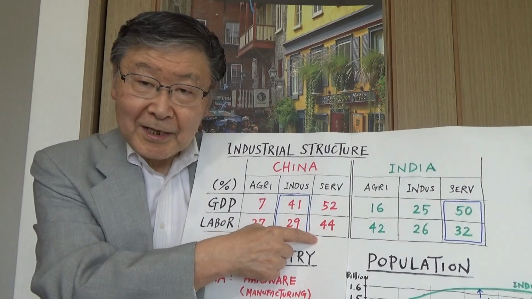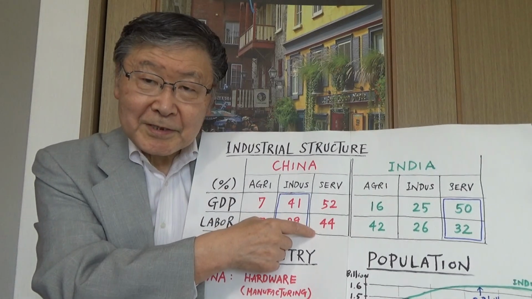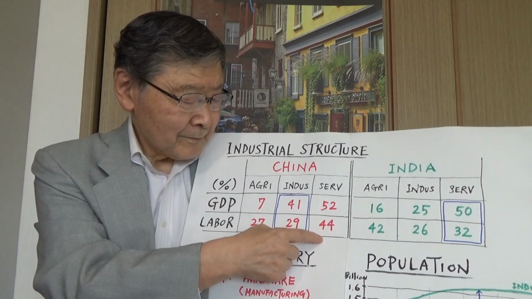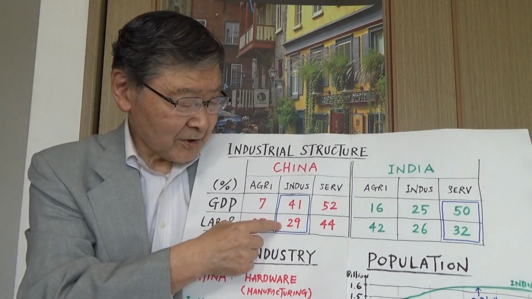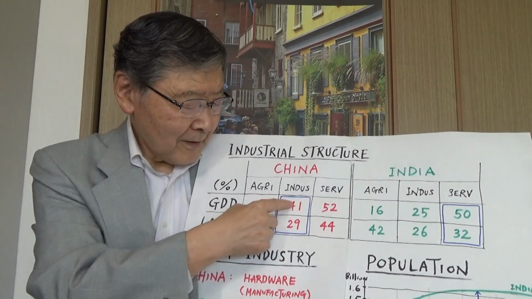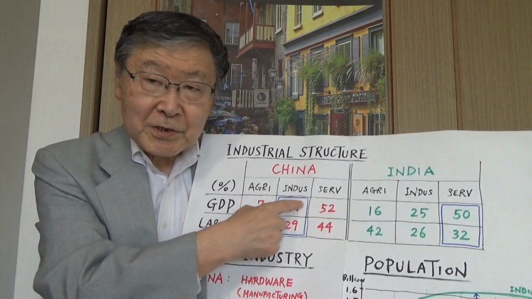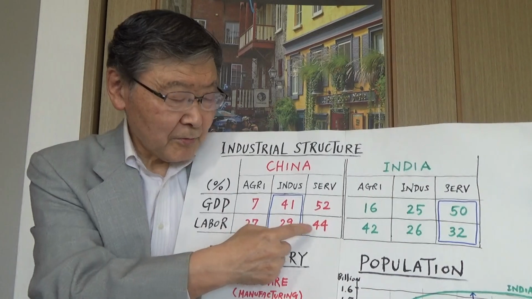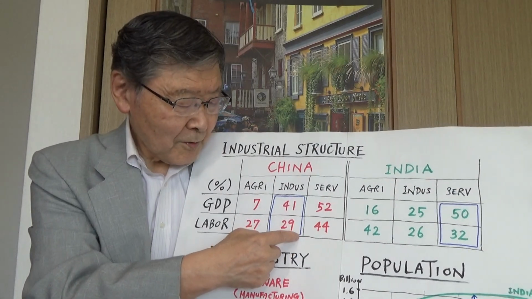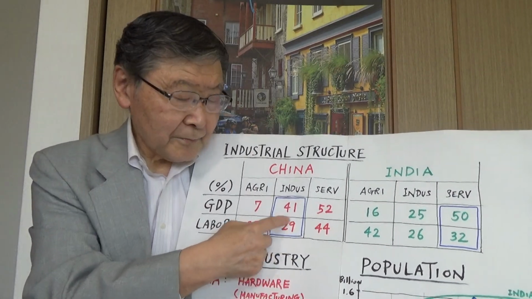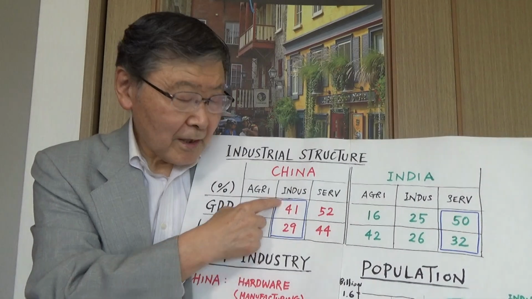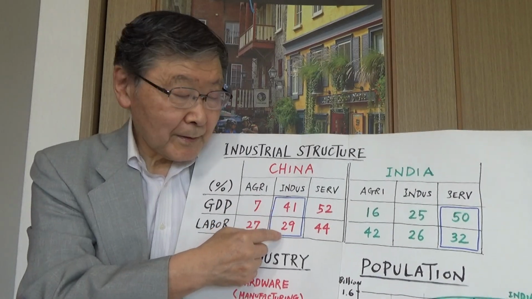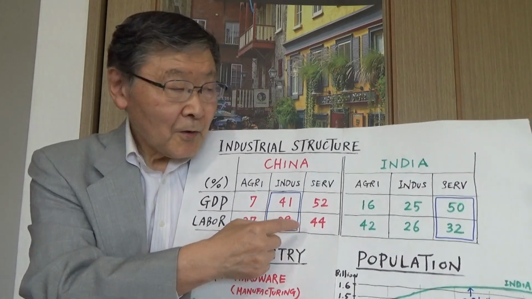In fact, in China, service industry is relatively inefficient compared to manufacturing because 41-50 fairly close, but allocation of labor is 29% versus 44%. So much smaller number of people is producing a lot of output in manufacturing in China, whereas